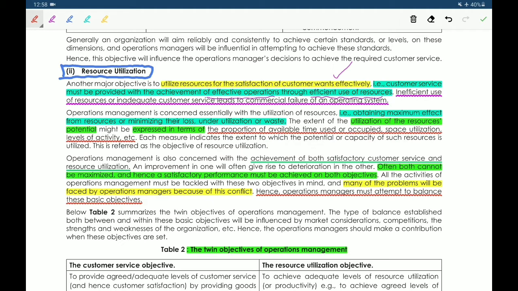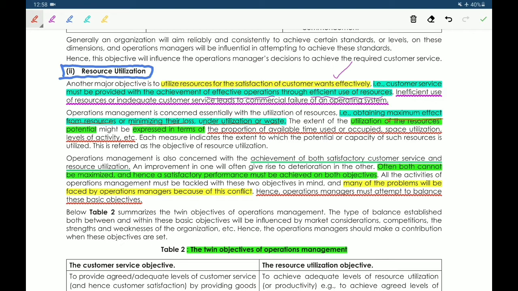So that means obtaining maximum effect from resources, or minimizing the loss, underutilization or waste. Utilization of resource potential is expressed in terms of the proportion of available time used or occupied, space utilization, and levels of activity. So these are used effectively.